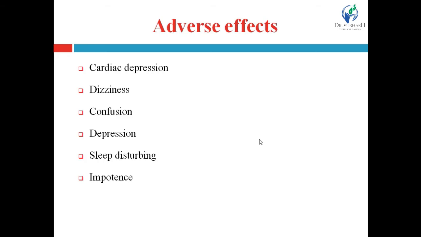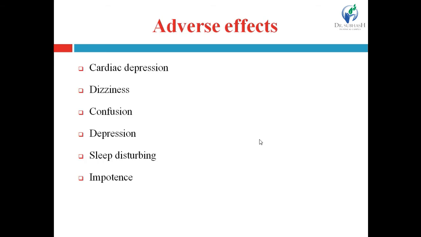For example, cardiac depression, dizziness. Cardiac depression means it adversely affects the heart and decreases the heart rate as well as cardiac output below the normal level, right?